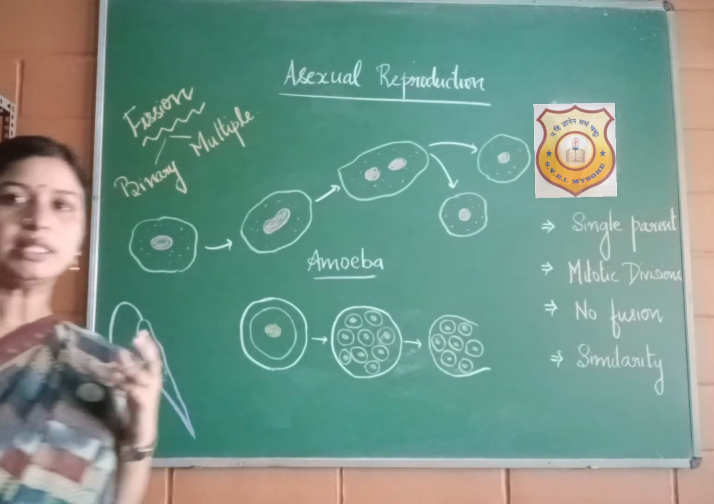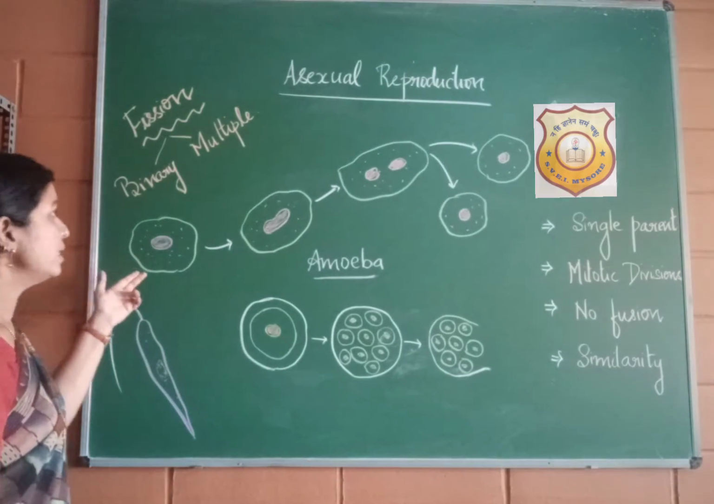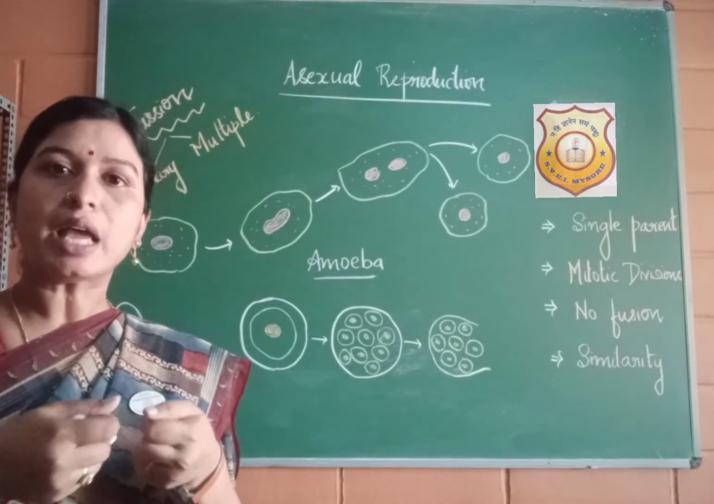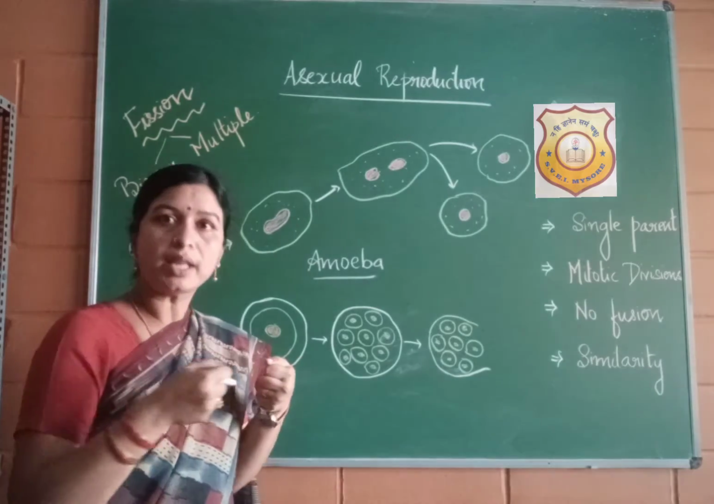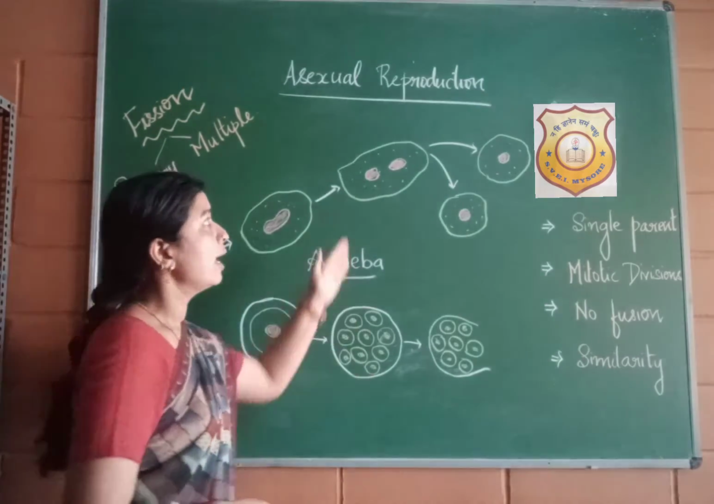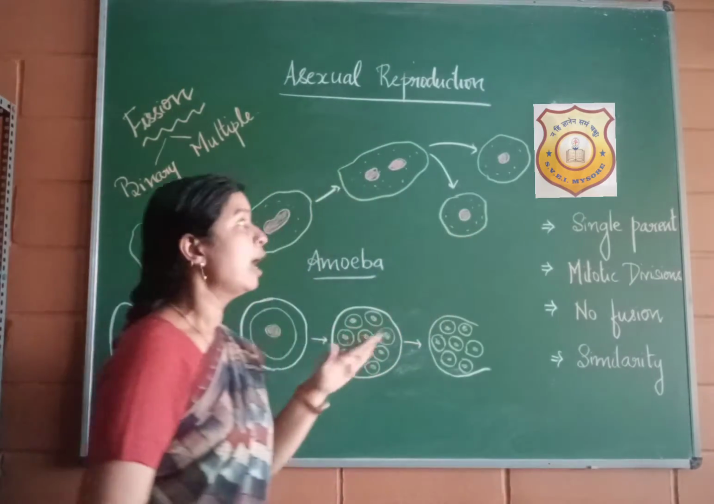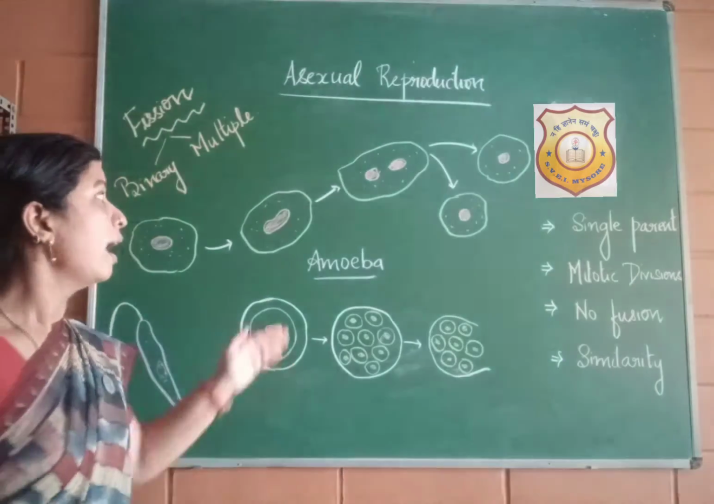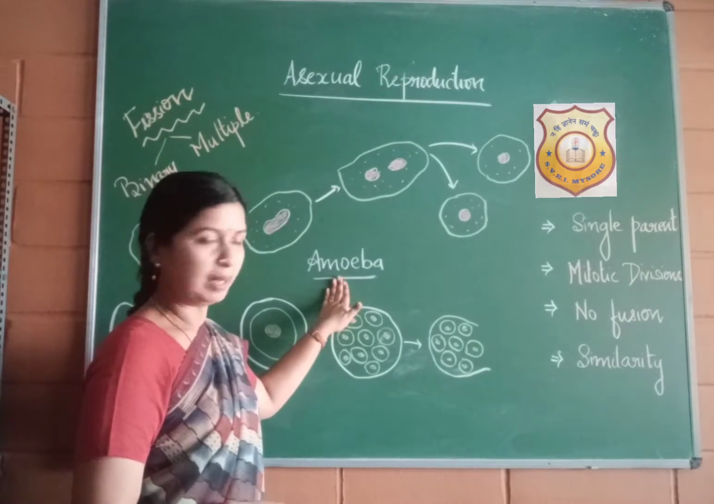Remember, after a certain period of maturity, you can see that the body of the organism stops growing, it elongates itself, and then the nucleus also gets elongated. The nucleus first splits into two, and this nuclear division is followed by the cytoplasmic division, and the body of the organism divides into two, and from one parent amoeba we get two daughter amoebae.